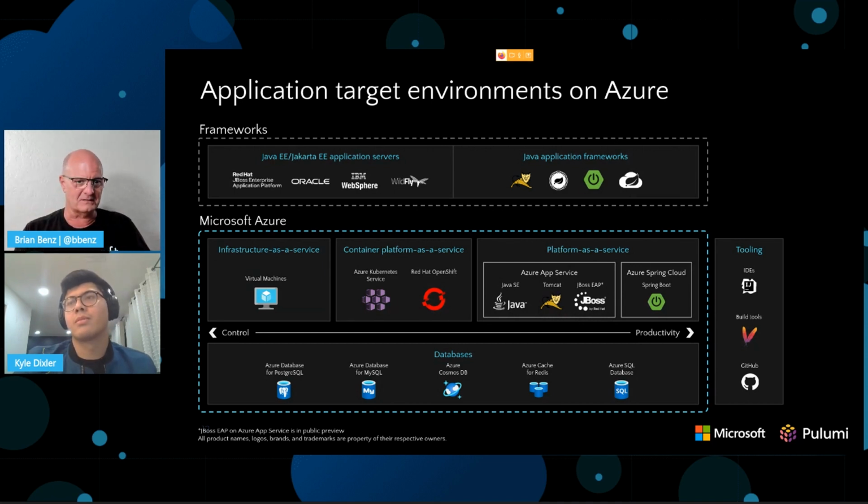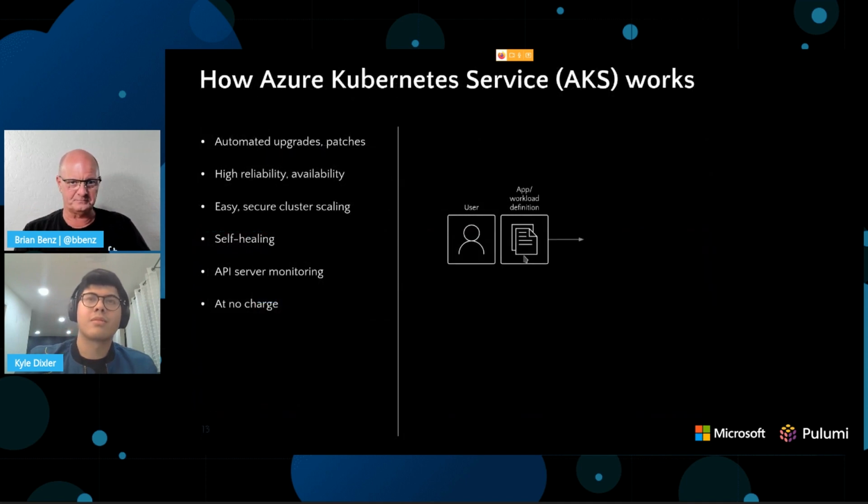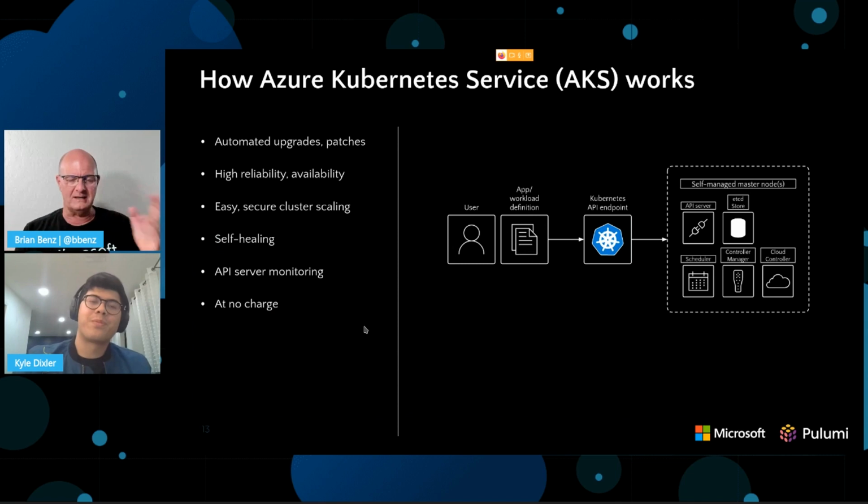We can move to the next slide, and I'll show a little bit about the AKS service, if you don't mind. Thanks. So when you're setting up a Kubernetes service, generally you're going to have some kind of workload definition in Helm or something similar to what Kyle talked about. And then you're going to have a Kubernetes API endpoint. And then you're going to have all this stuff in that box there that you have to manage yourself for orchestration of a Kubernetes cluster on VMs.